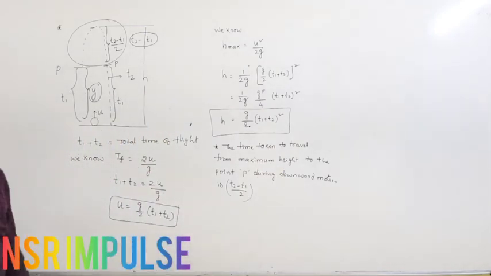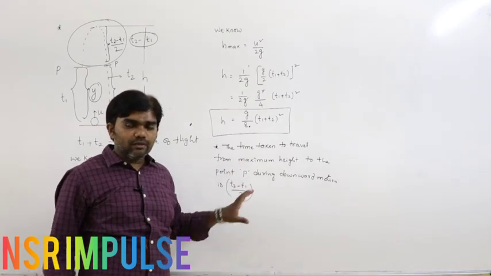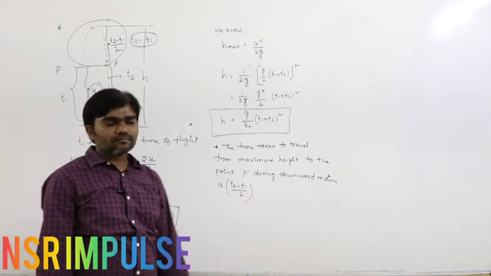That is the important point. If you are clear about this point, the concept is over.